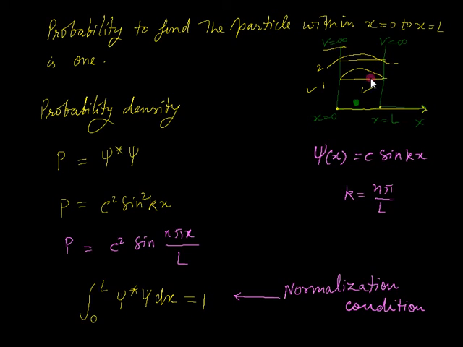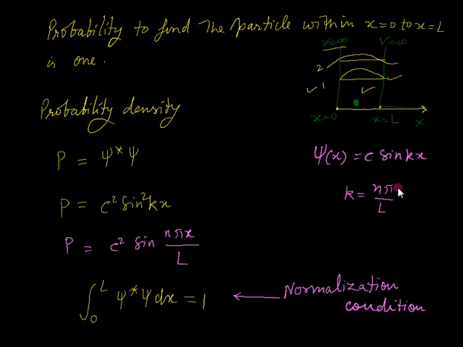So what we are doing is trying, mathematically, to normalize it. Normalization means that we are trying to bound the wave function within the boundary. As you know, the wave function has no physical significance, it is just a mathematical function.